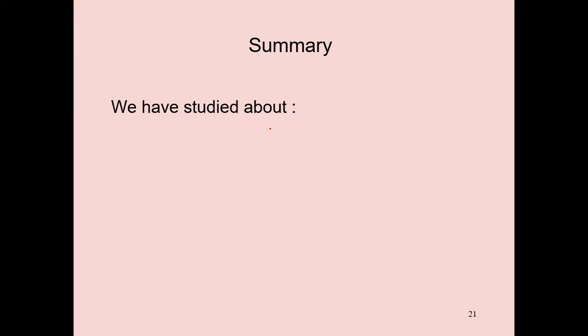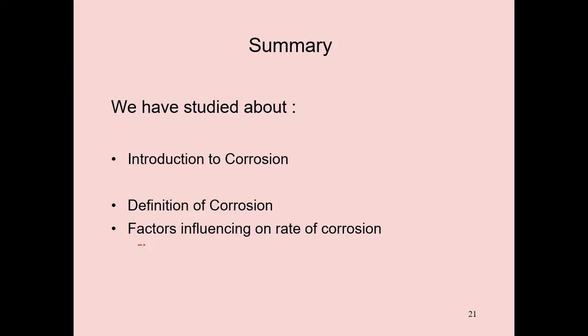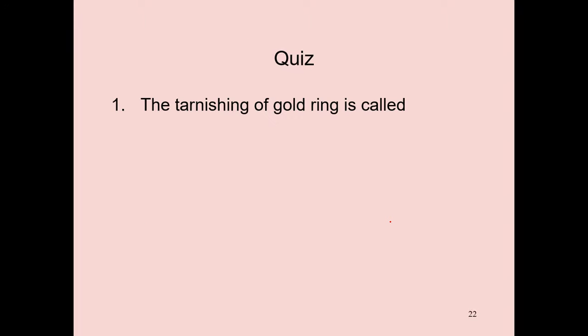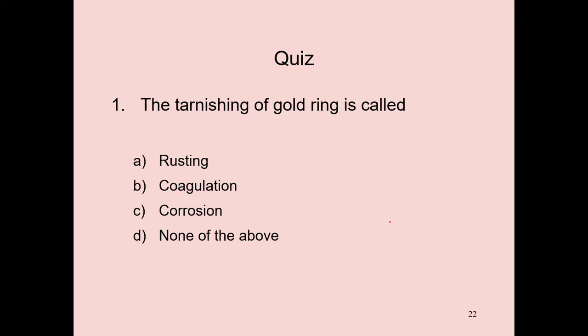So up to now we have studied the introduction to corrosion, the definition of corrosion, and the factors influencing the rate of corrosion. See this question. Try to answer.